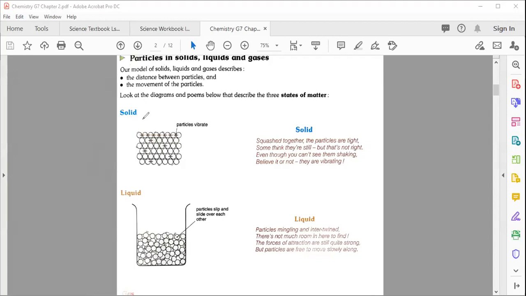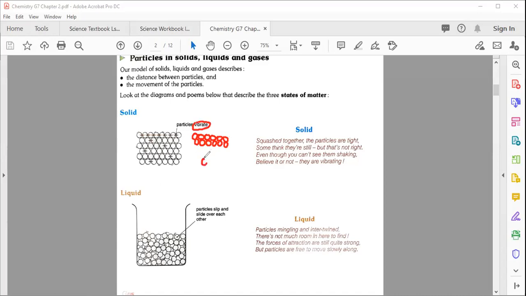Here you can see solid. You can easily see the particles, which we name atoms, in the solid state. They are tightly bound to one another and closely packed. You can see carefully that they just stick to one another. But one thing you should keep in mind: there is a very little movement. This movement we name vibration, or vibrating.